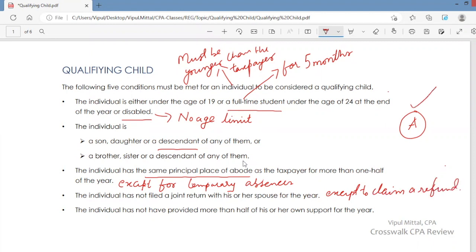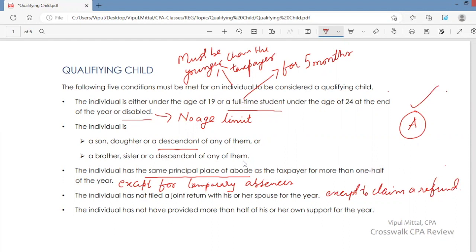So if you want to claim A as your qualifying child and A is married and A files a joint return to claim a refund, so A is filing a joint return with his wife just to claim a refund, then it is okay. Otherwise, A should not be filing a joint return with his wife.